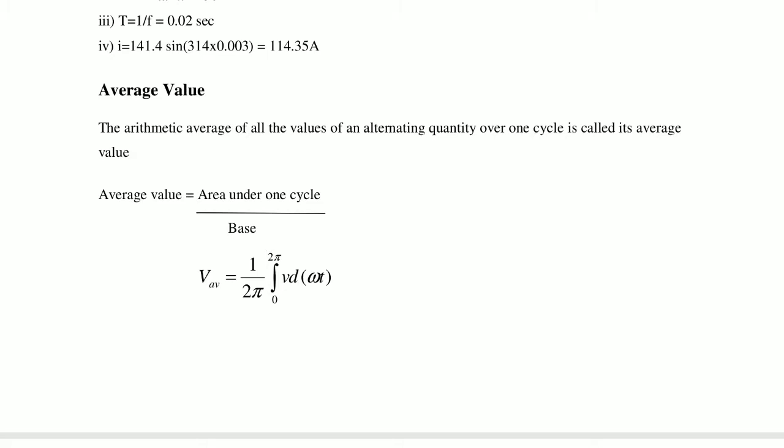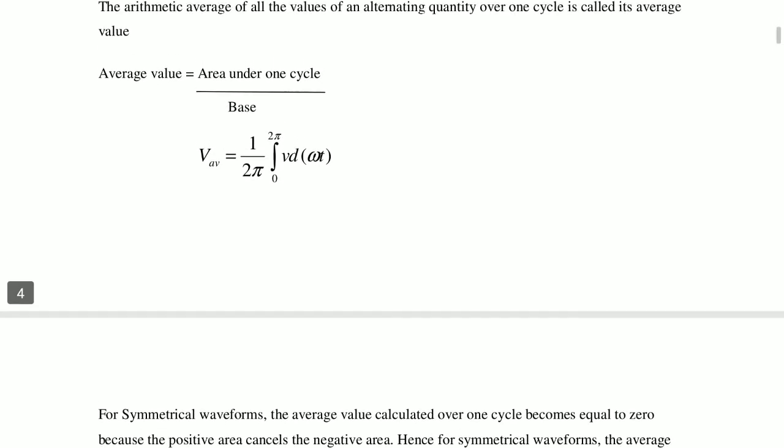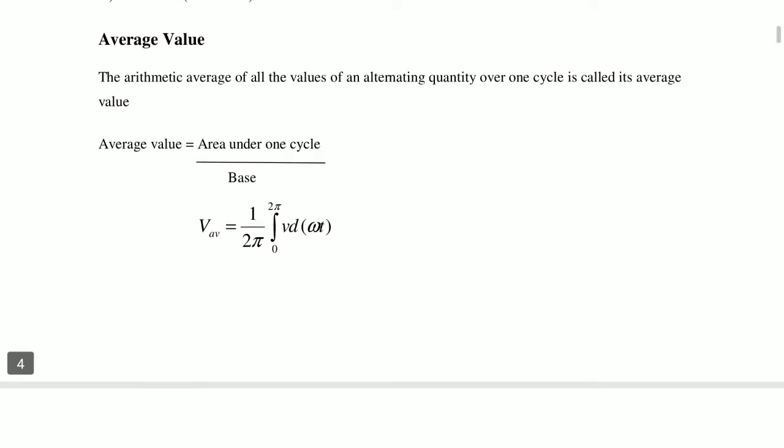Generally the average value is 1 by 2 pi, integration from 0 to 2 pi of v d omega t. Here 2 pi is the total time period of the cycle, the base value, and the integration is from 0 to 2 pi of v d omega t. So this is the average value.